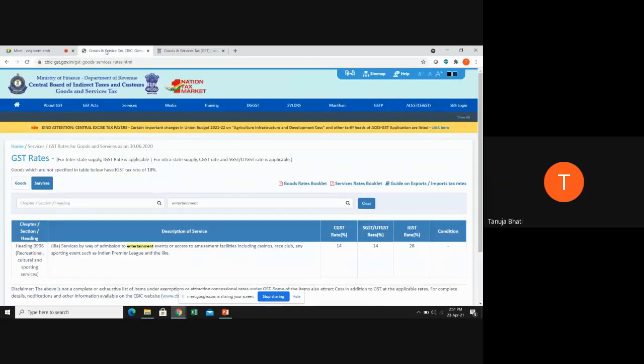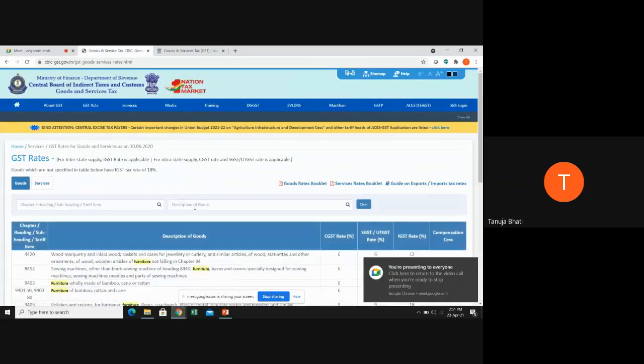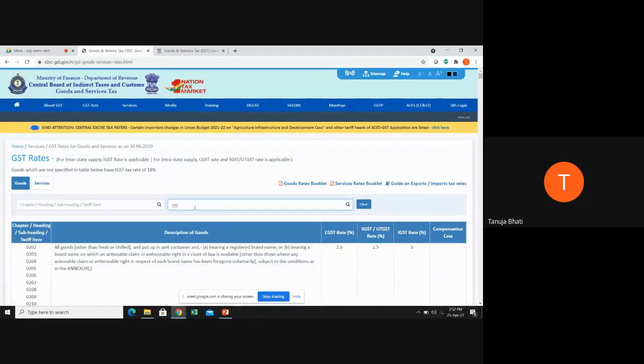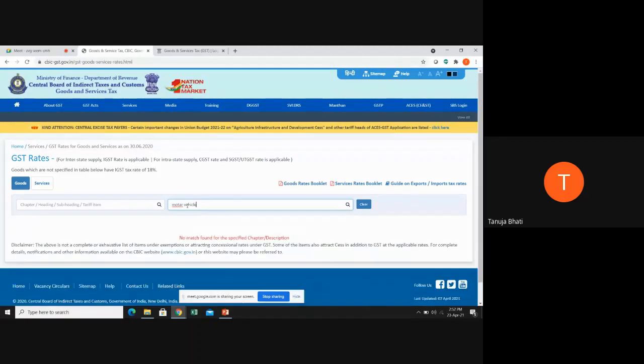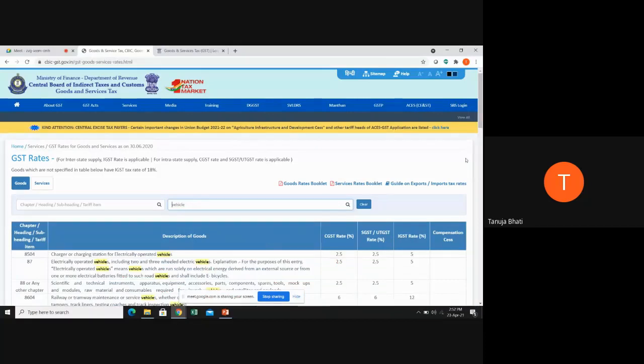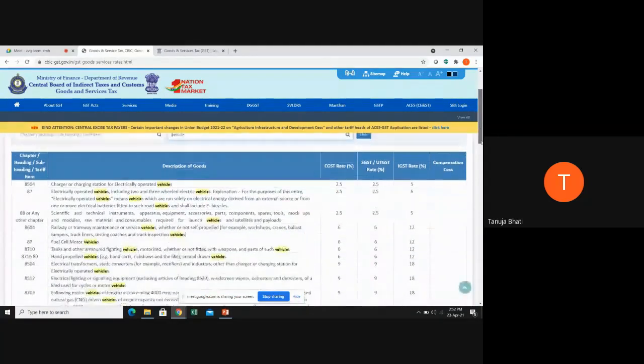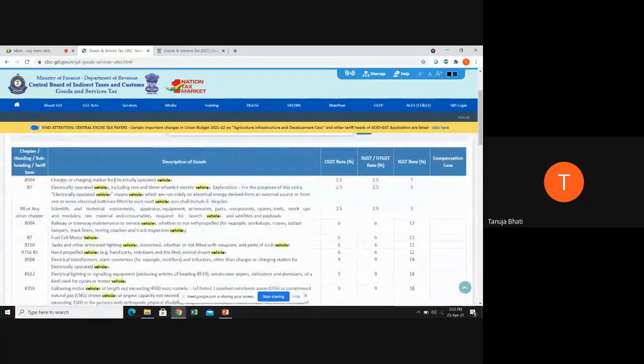So here you all can even see goods, like we take motor vehicles. If I take only vehicles, see here, students. There are different types of vehicles. Okay. So the rate, if I'm selling that vehicle outside the state, from one state to another state, I'm going to charge a complete 5%.